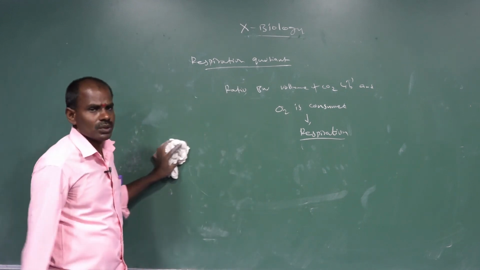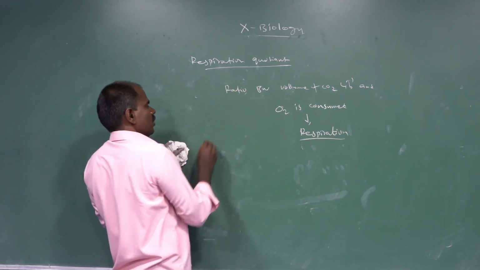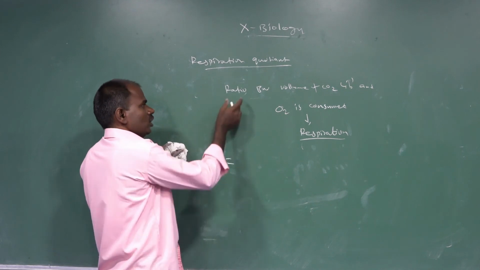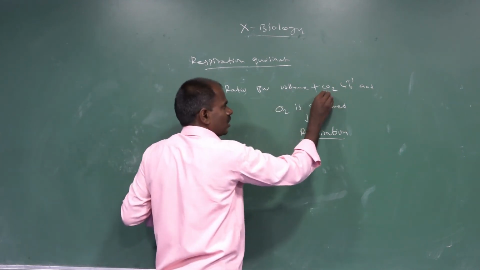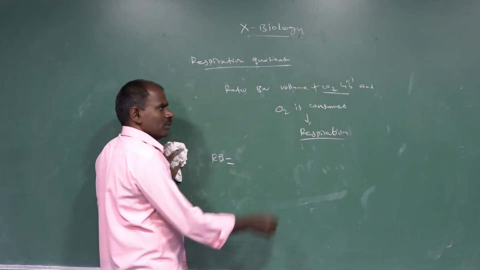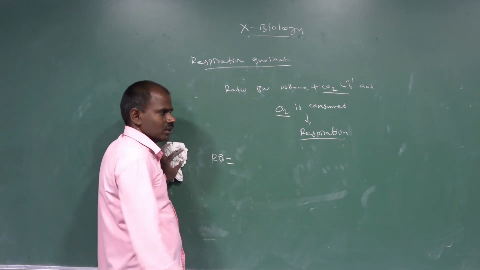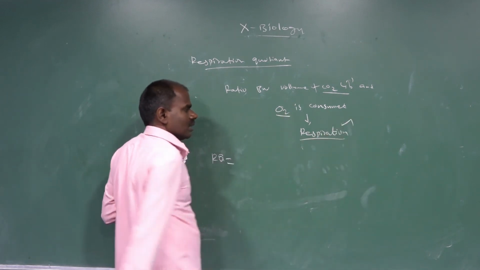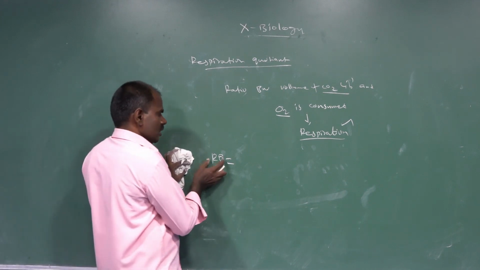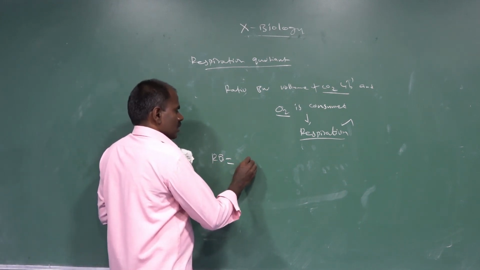That is called the respiration quotient.